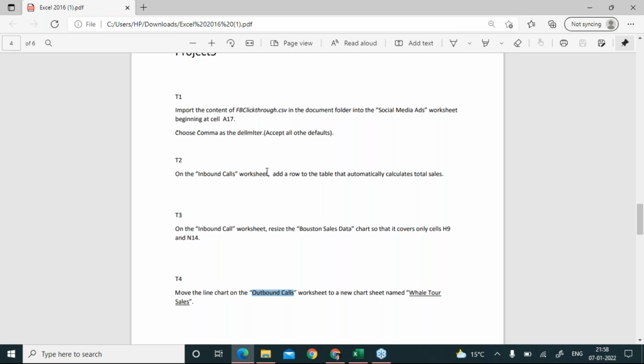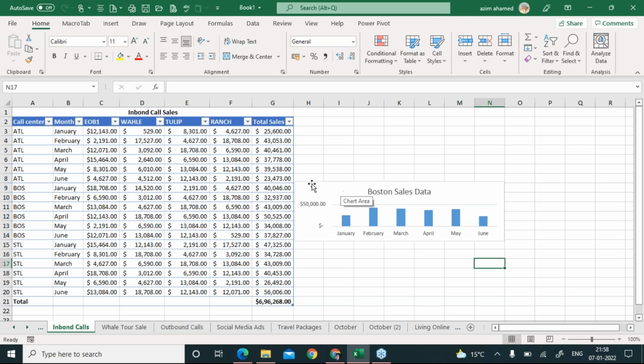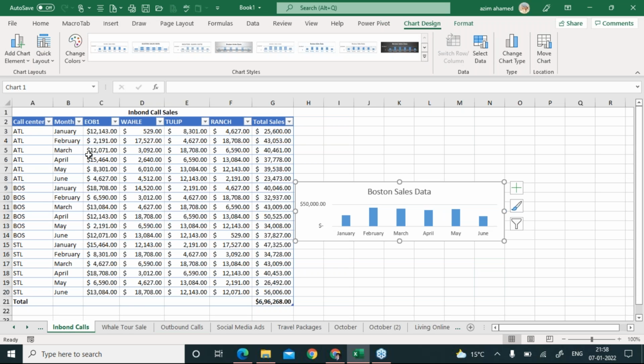This current project T3. Okay, Inbound Calls resize. Resize means you can come to this Inbound sheet and just look at the cell address. Look at this one, H9. It starts from H9 and goes to I14. That is the cell address. I've just done it. Fine.